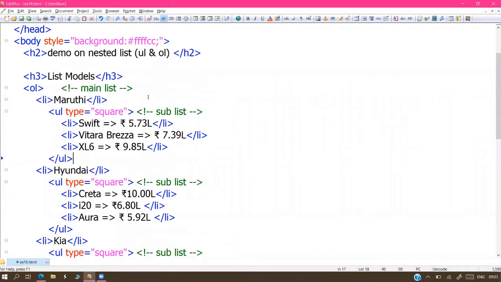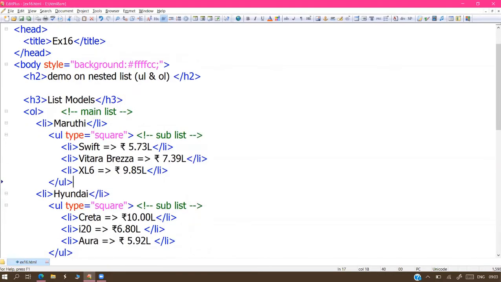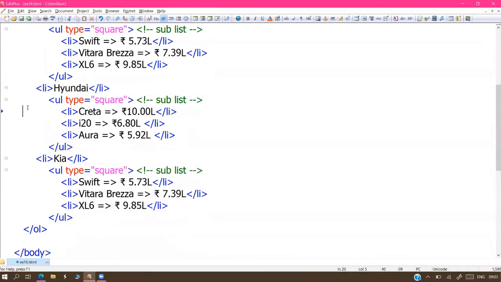Individually we can reuse the list, and we can also use them combined. In that combining process, OL and UL, which one is first and which one is next, we can decide as per your requirement or convenience. There is no problem. HTML supports any combination, that is not a matter. So decide yourself what model you require.